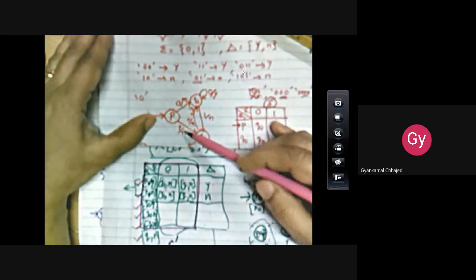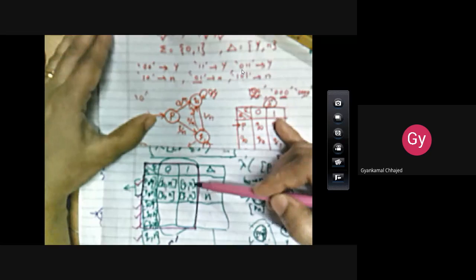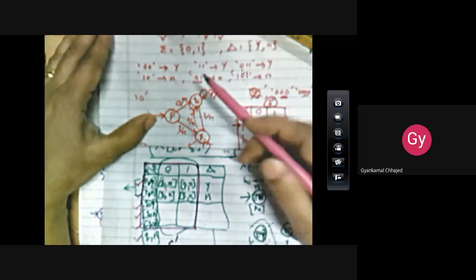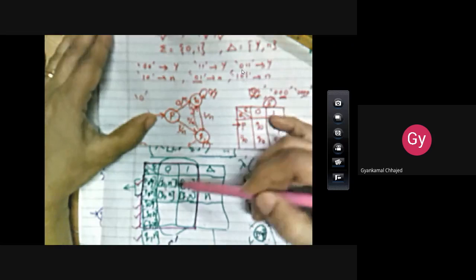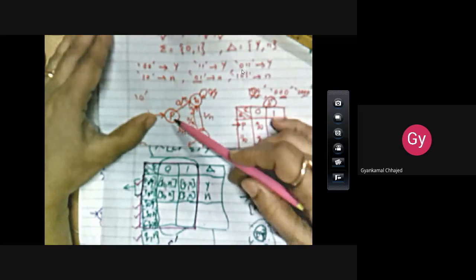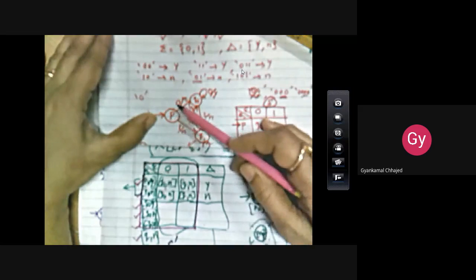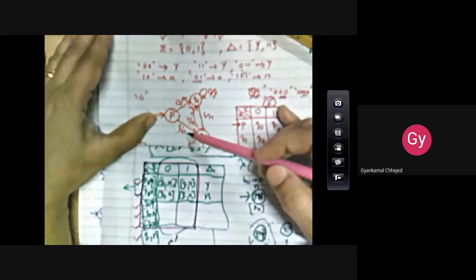P on 1 produces what output? N, so N is written. That's it. With this transition graph, you can easily fill the entries. Once again, P on 0 goes to Q0, and P on 0 produces output N. Similarly, P on 1 goes to Q1 and produces output N.